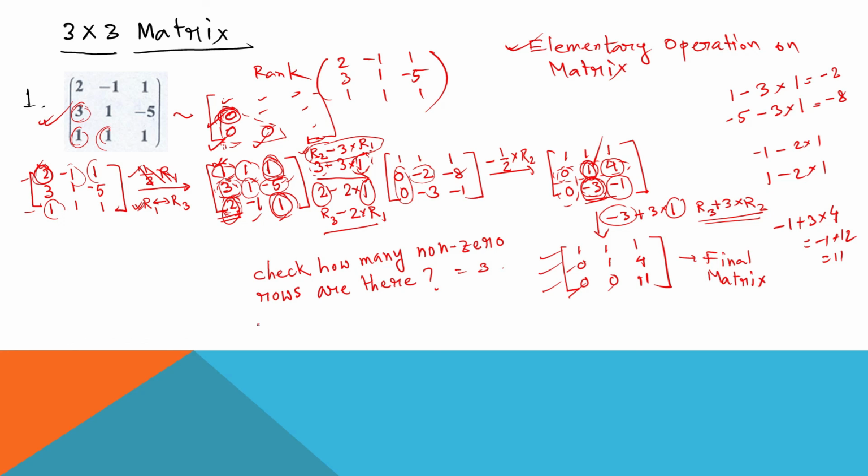So the rank of the matrix 2 minus 1 1, 3 1 minus 5, 1 1 1 will be equal to 3 only. Done.